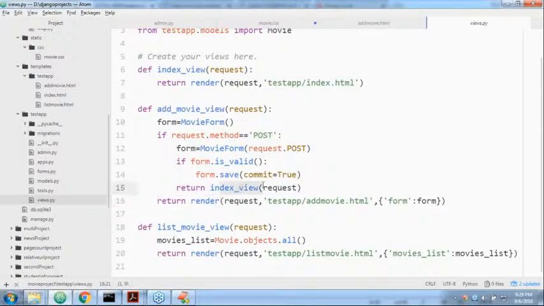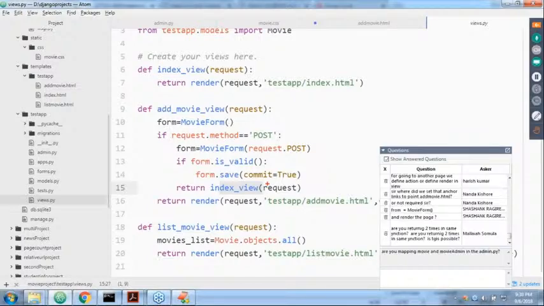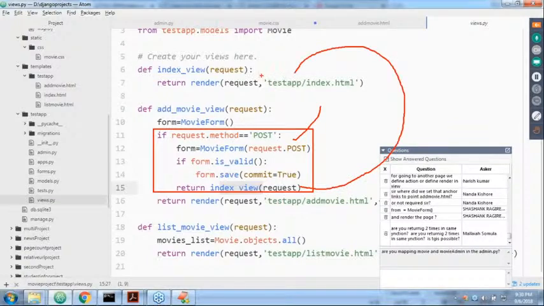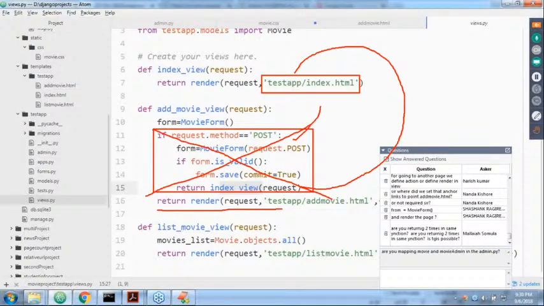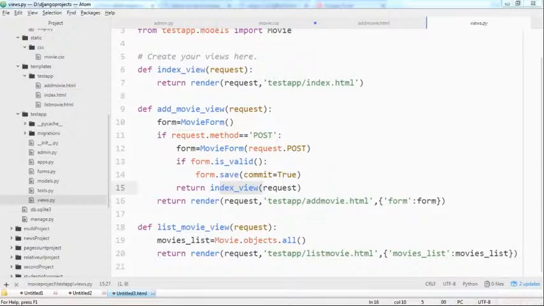Here, one thing. When this one is going to execute, if the data is submitted, then this code is going to execute. Now this return statement will execute, which is responsible to display index.html. In that particular case, this line is not going to execute. If you are just sending the request to display the form, then it is not a post request, so it is not going to execute. Directly this one and then this one. This code is going to execute if the request.method is post. Clear?